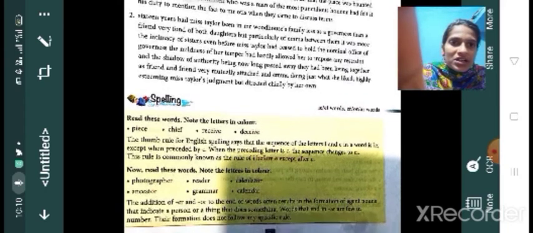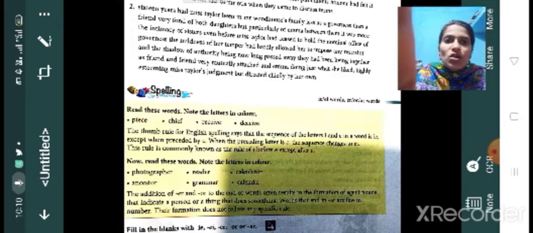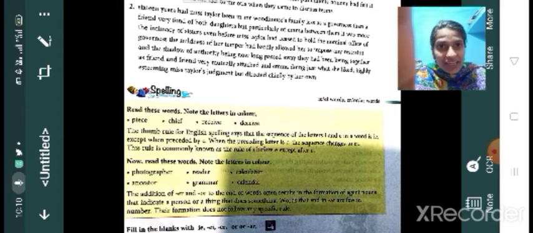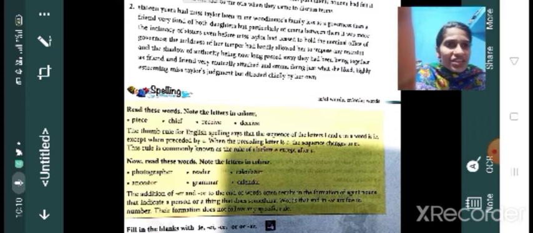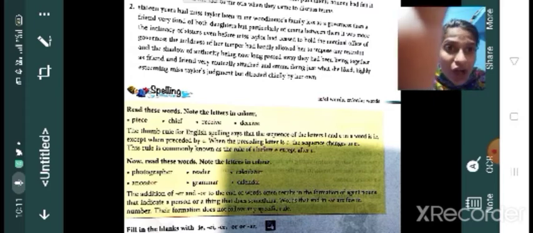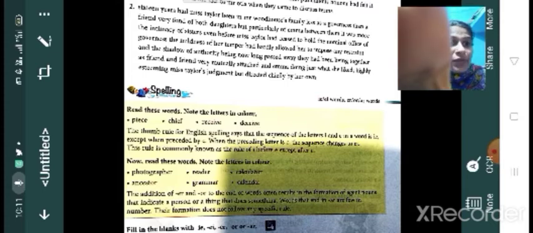Okay, first one is peace, then chief, receive and deceive. So the thumb rule of English spelling says that the sequence of the letters I and E in a word is IE, except when preceded by C. When the preceding letter is C, the sequence changes to EI. This is commonly known as the rule of I before E except after C. Okay, just we can go through that. So this is the main rule. First one you just listen.